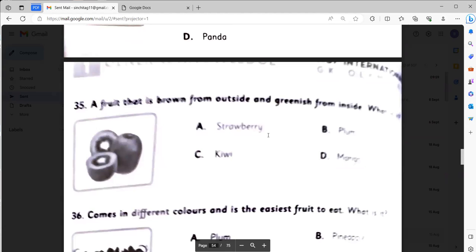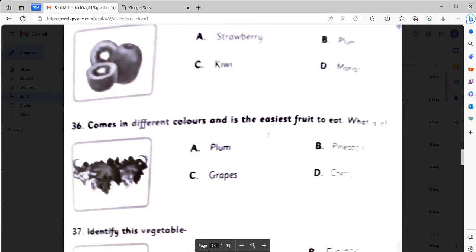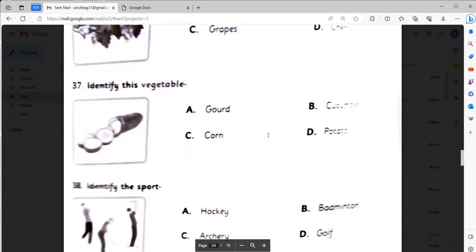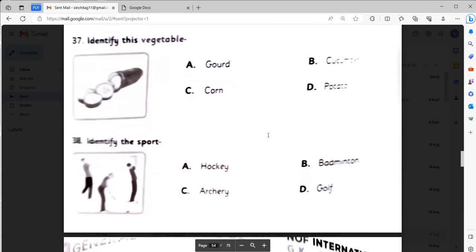A fruit that is brown from outside and greenish from inside. This kiwi, option C. Comes in different color and is the easiest fruit to eat. What is it? Cherry. Identify this vegetable. It will be cucumber. Identify the sport. Will be golf.